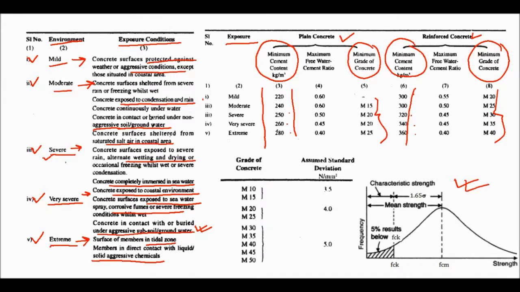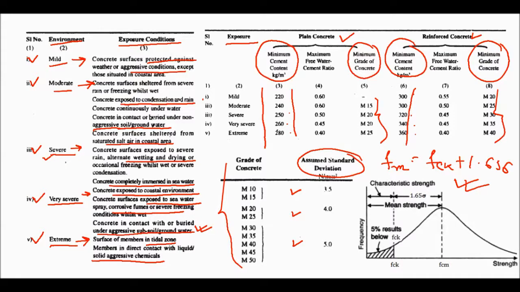We all know that the mean strength or target strength is equal to fck plus 1.65 into sigma. Sigma is the assumed standard deviation. Sometimes they do not tell you the standard deviation values, and you need to remember them for grade of concrete. For M10 and M15 it is 3.5, M20 and M25 it is 4, and for the rest it is 5, okay. So it is important to remember the standard deviation.